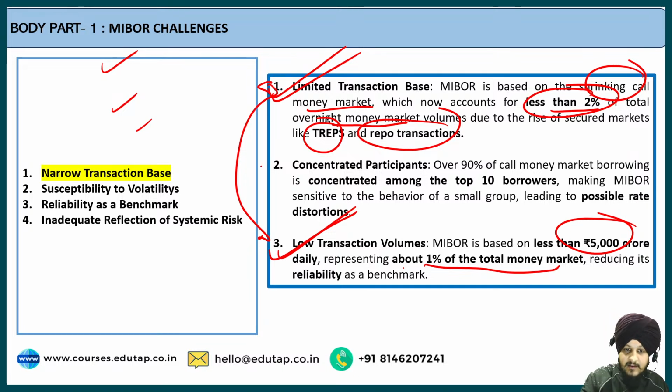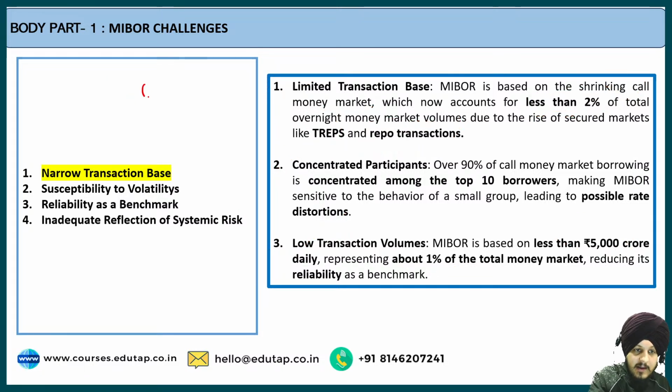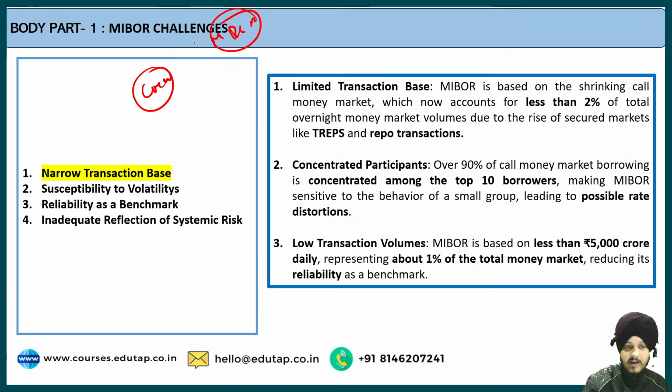The second is regarding the concentrated participants. Another limitation is that the call money market, on the basis of which the MIBOR is calculated, is very much connected to a limited type of banks. Different types of NBFCs are not there, different financial institutions are not there.